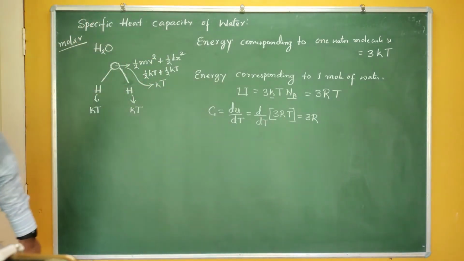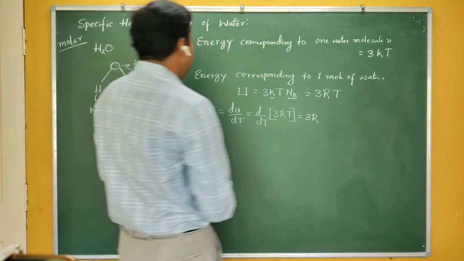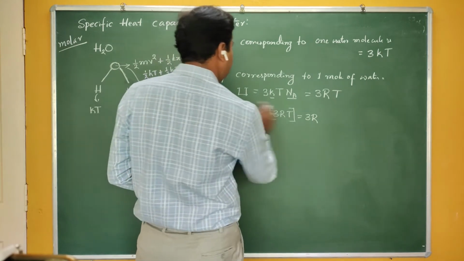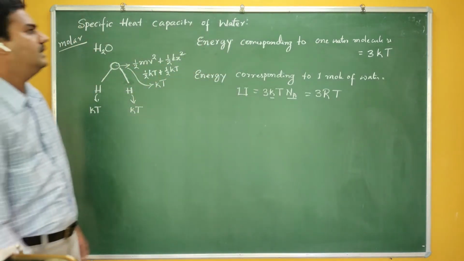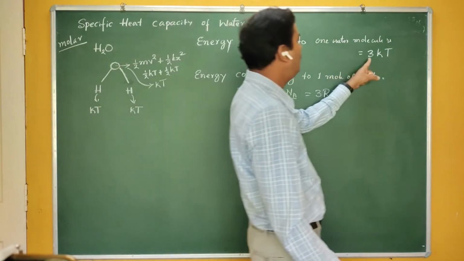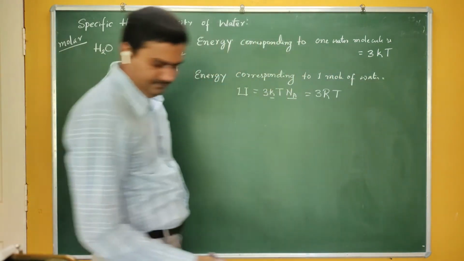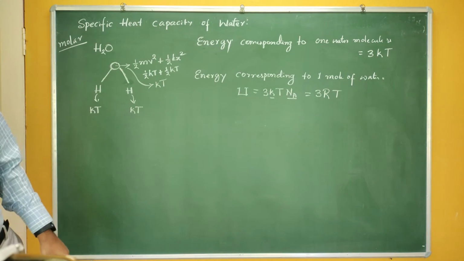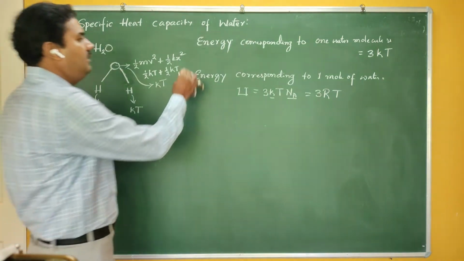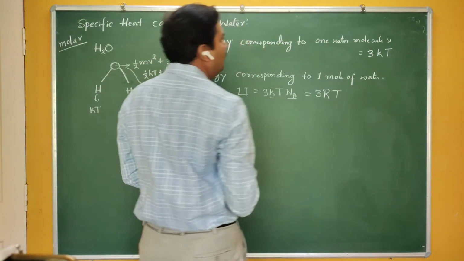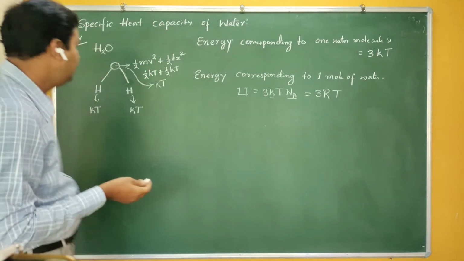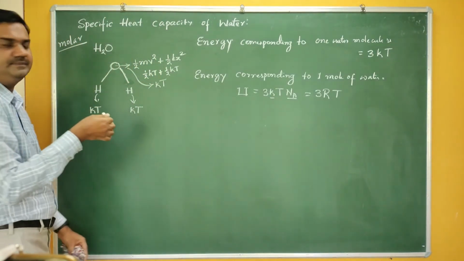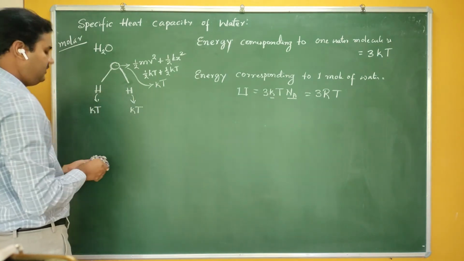Okay, I have made one mistake here. See, the energy corresponding to one water molecule is 3kT. Okay, I made one mistake here. The energy corresponding to one water molecule is 3kT. Again, you know that there are 3 possible directions here.